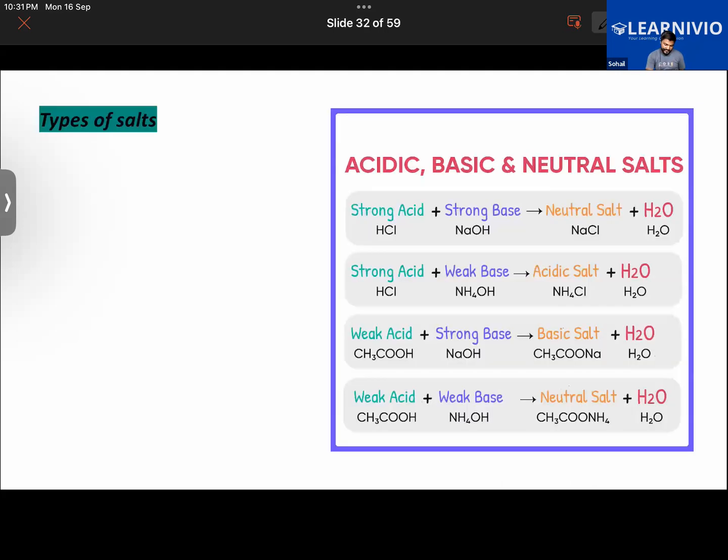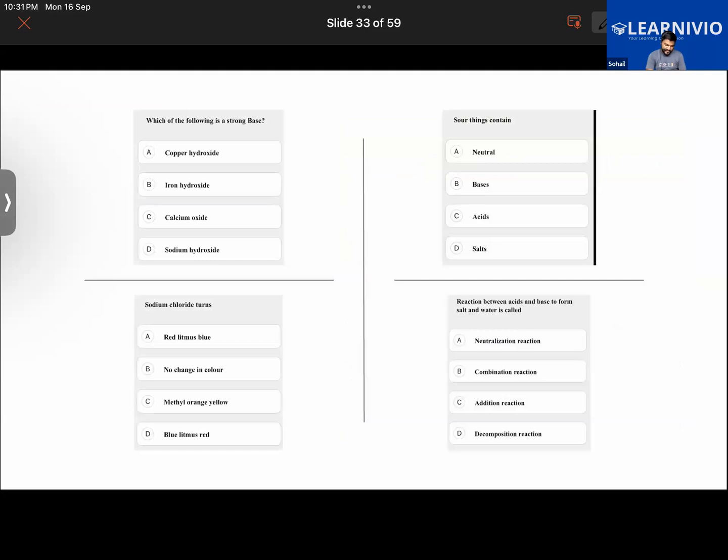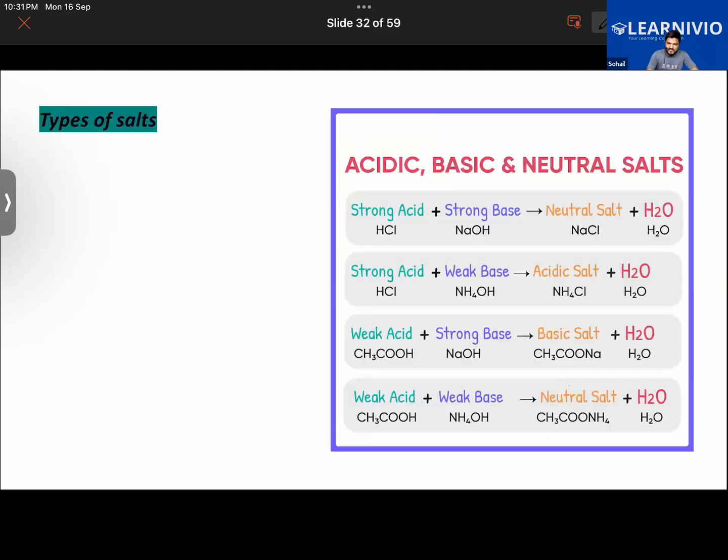Okay, so I think we have done pretty much everything, but there's just one thing left to be discussed. It will take just 1 minute. Let me complete this as well. There are 3 types of salts: one is acidic, another is basic, another is neutral. If a strong acid and a strong base react, a neutral salt will be formed. And if a weak acid and a weak base react, a neutral salt will be formed. But if a strong acid reacts with a weak base, the property of the acid will dominate and will be found in the salt also. So that salt will be somewhat acidic in nature. Or if a weak acid reacts with a strong base, like this acid over here,